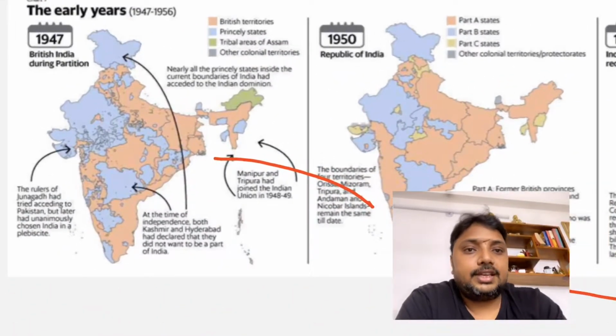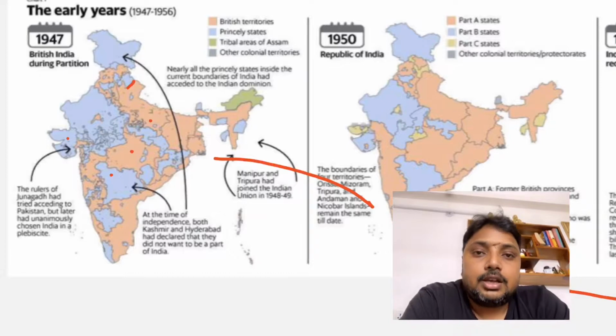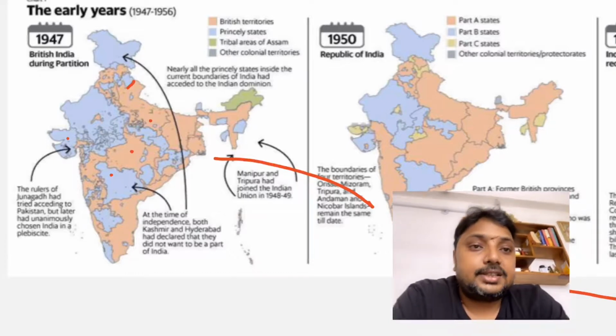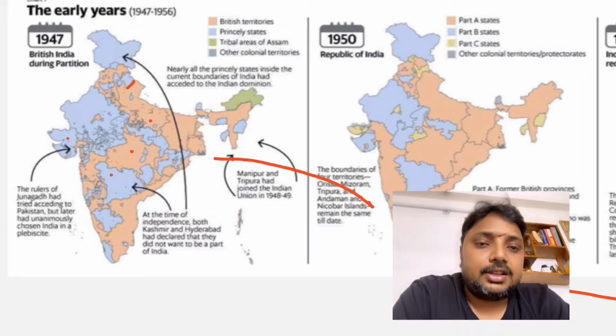If you see here, all this maize color is the British area, the British provinces, and all this blue color were the princely states. The maize color area is the British territories, and they were either the governor's province, the lieutenant governor's province, or the chief commissioner's province. For example, Delhi was a chief commissioner's province.